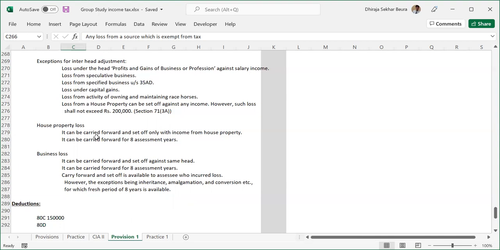Similarly, business loss can be carried forward and set off against the same head. All the incomes for that matter, if it is being carried forward, will be adjusted only under the same head. Inter-head adjustment is not allowed other than the first year. It can be carried forward for 8 assessment years also. So house property loss, business loss, both are 8 assessment years. Carry forward and set off is available to the assessee who incurred the loss. Basic thing, I wouldn't have to include. Okay, I'll delete that part. It is not relevant for us.